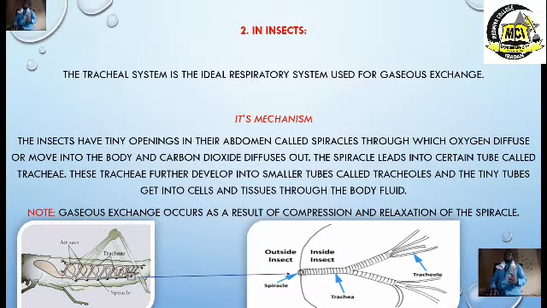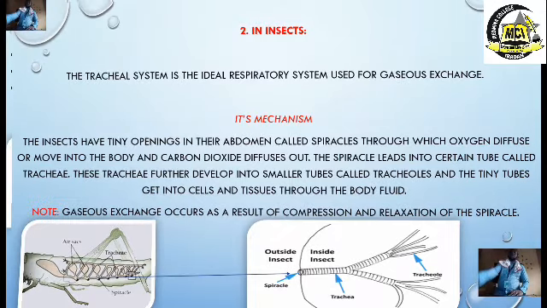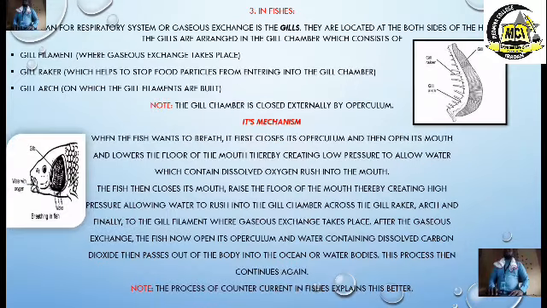That's the mechanism you'll be thinking, but it is vice versa. When they relax, they take in oxygen, and when they compress, they release carbon dioxide. That is it for the insects. They make use of the tracheal system. Please don't forget that.